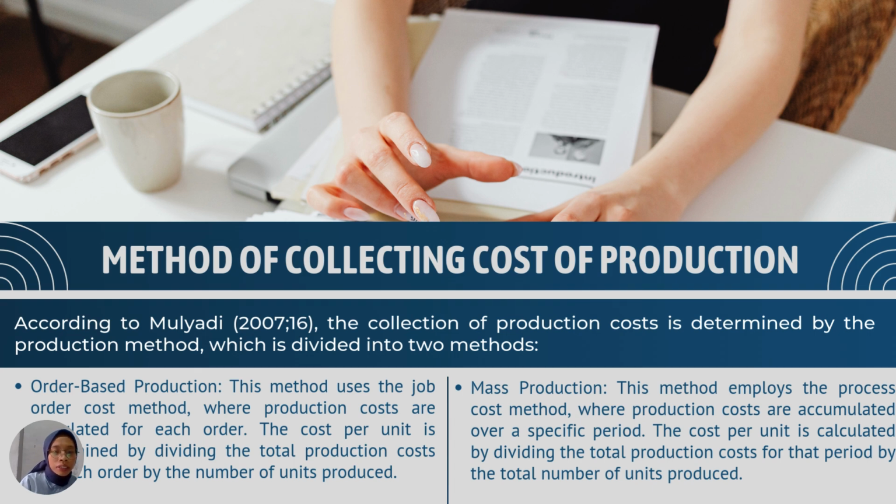Order-based production uses the job order cost method where production costs are calculated for each order. Mass production employs the process cost method where production costs are accumulated over a specific period.